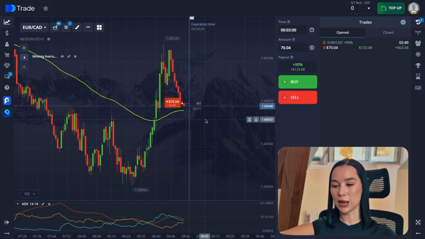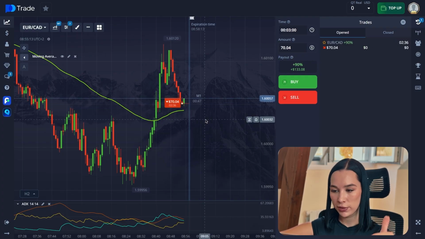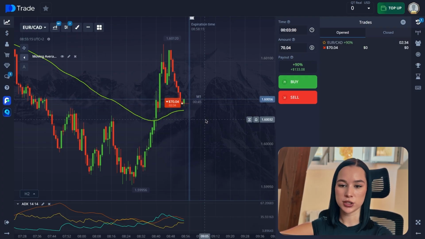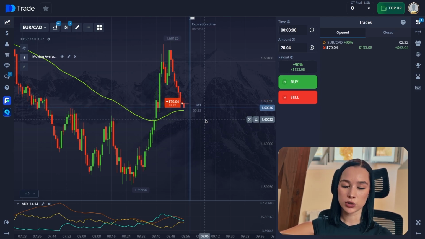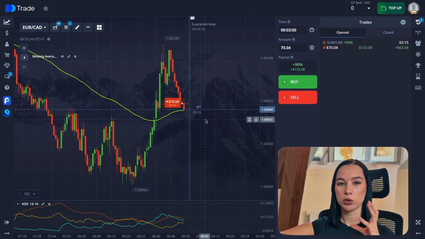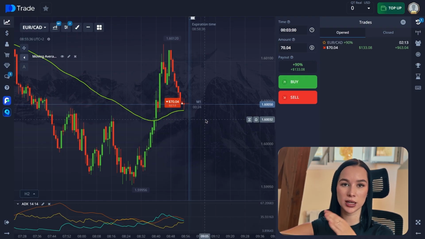Also here, step-by-step ADX strategy. First step is time frame, M1 to M5 for quick trades. As you may notice, I'm sometimes changing the time frame to M5 to also check what the global trend is there to make the decision, but I still trade on M1 and look for the entry points on M1. I had another video on my YouTube channel before about trading on two charts at the same time, M1 and M15.